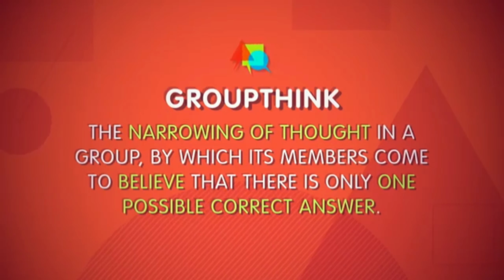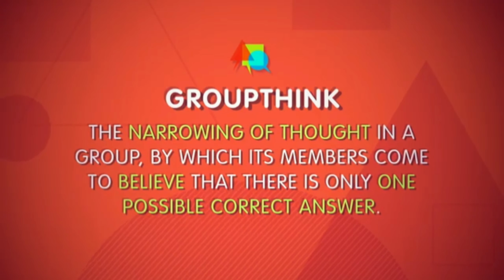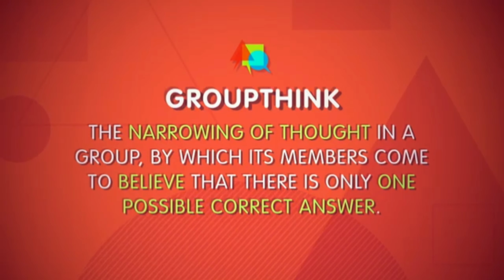This idea of group values points us to another important concept in understanding conformity, the idea of groupthink. Groupthink is the narrowing of thought in a group, by which its members come to believe that there is only one possible correct answer. Moreover, in a groupthink mentality, to even suggest alternatives is a sign of disloyalty to the group. Another way of understanding group conformity is to think about reference groups.